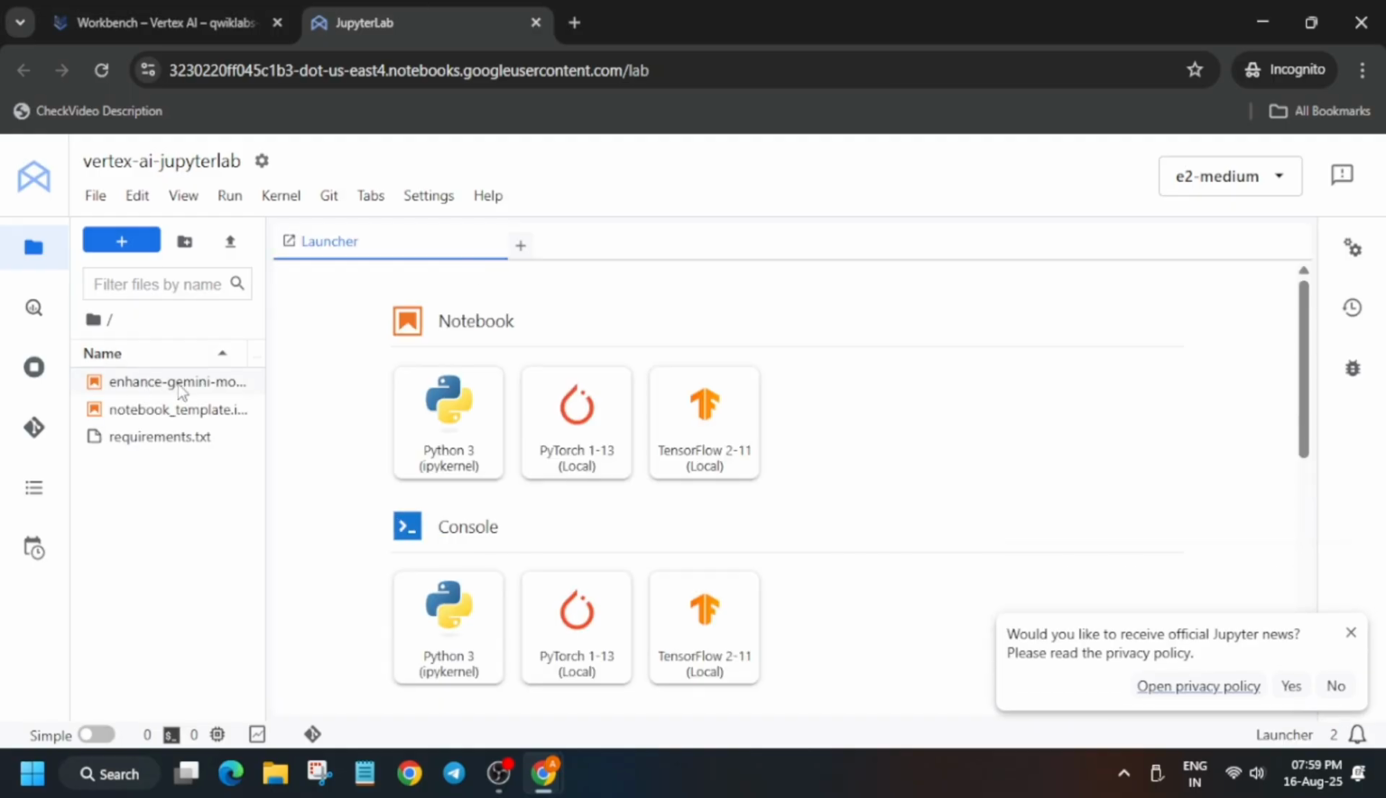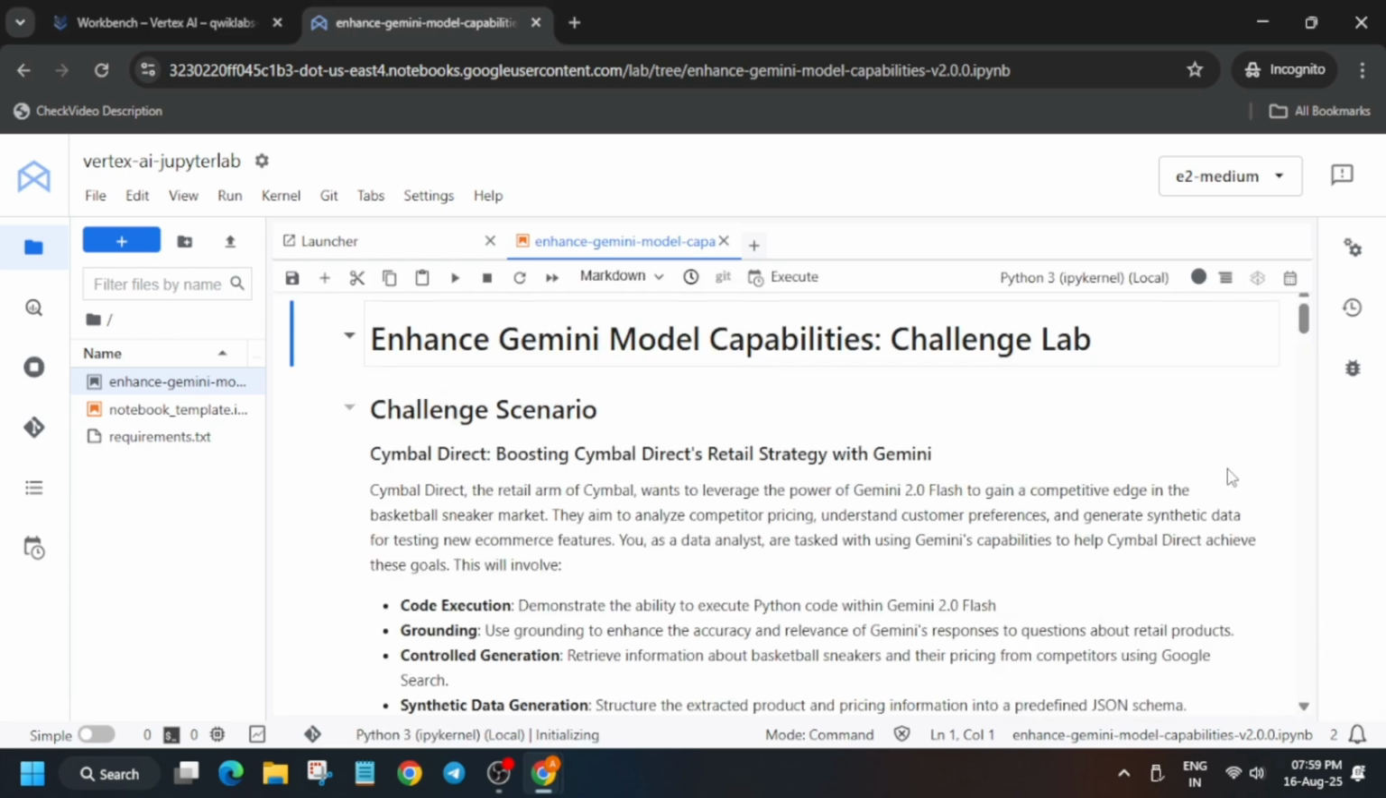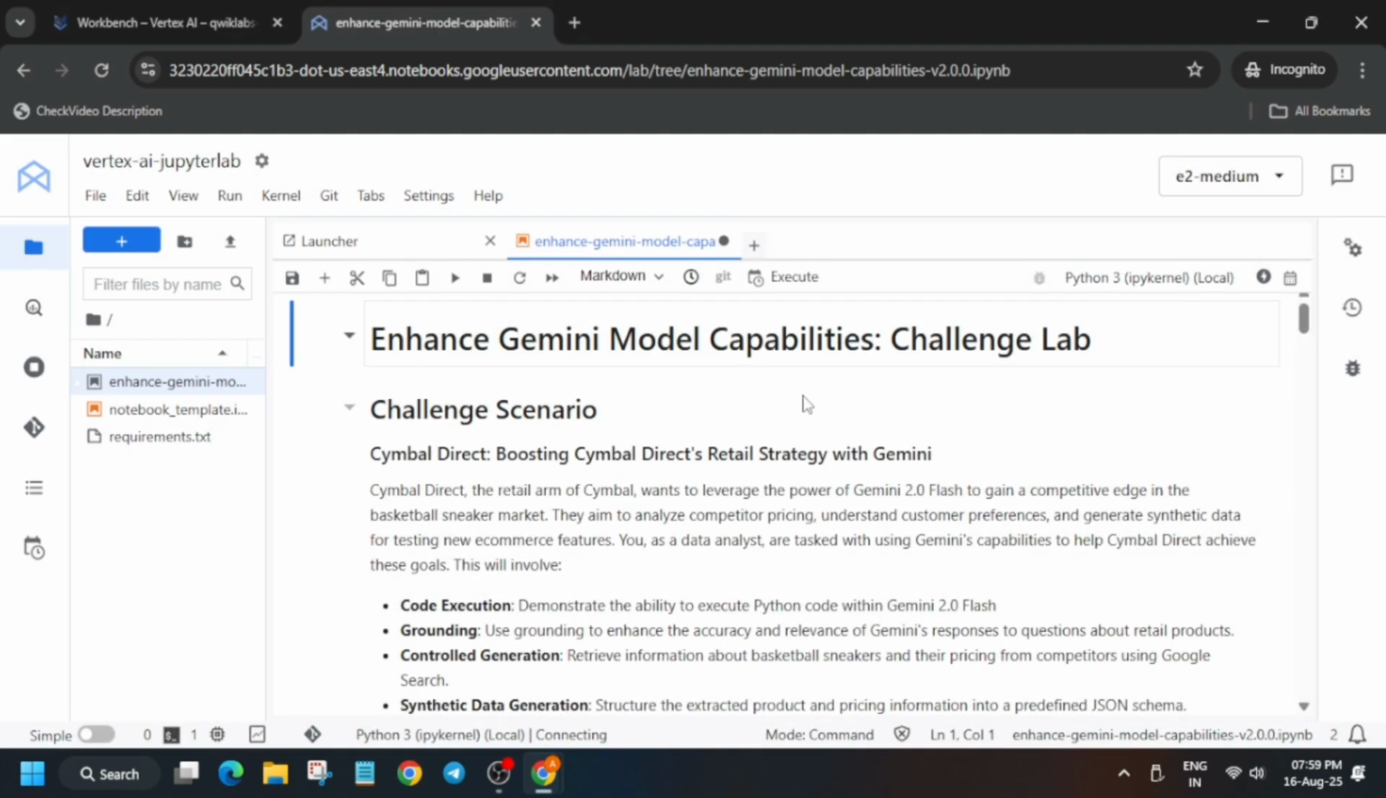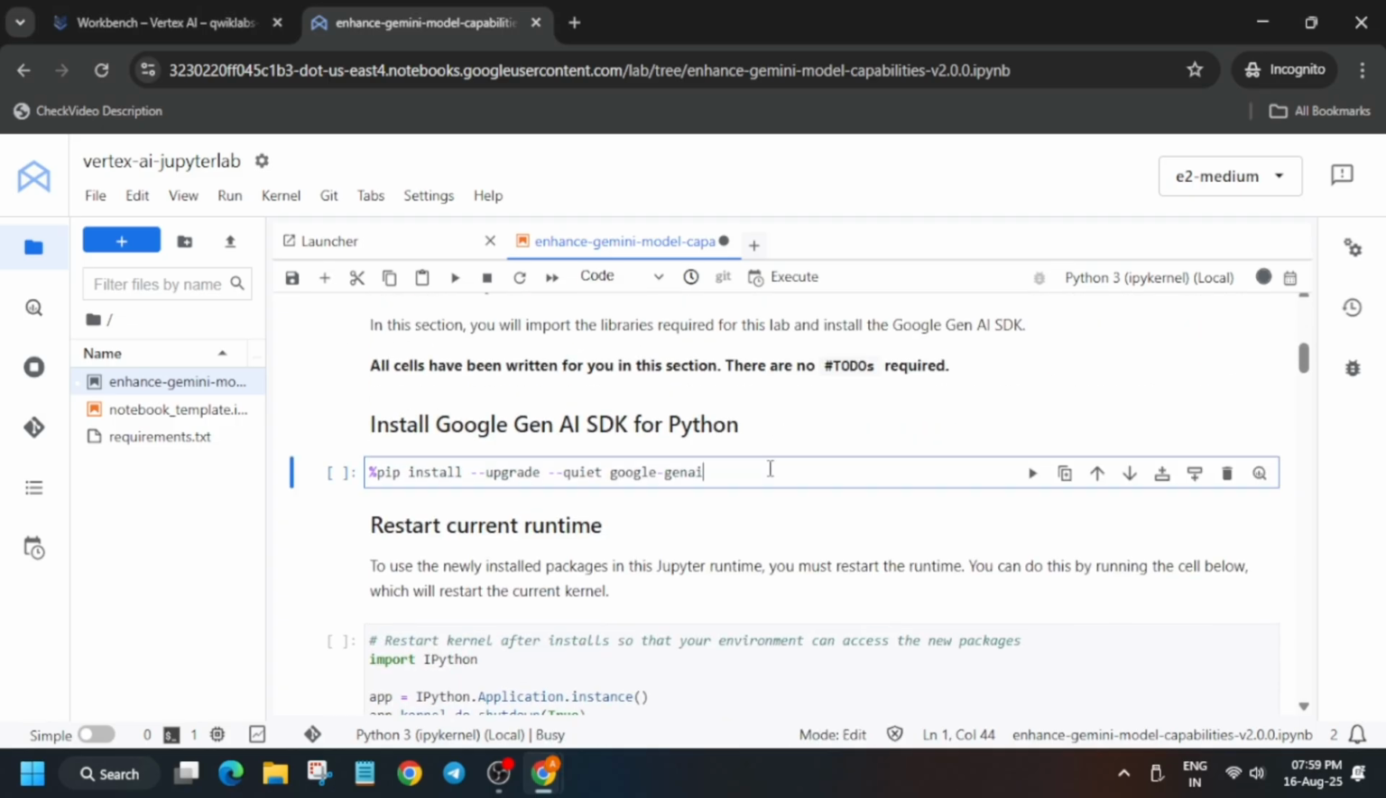So finally here you can see the files are now ready. Here you have to click on this notebook file and make sure the kernel Python 3 is selected. It will take some time to get connected. Once it is showing idle, we will move forward to the next step.